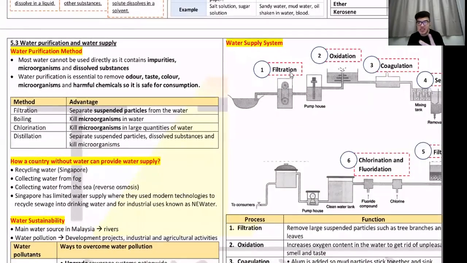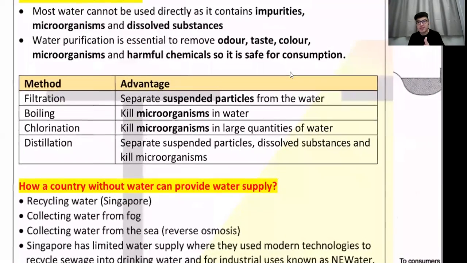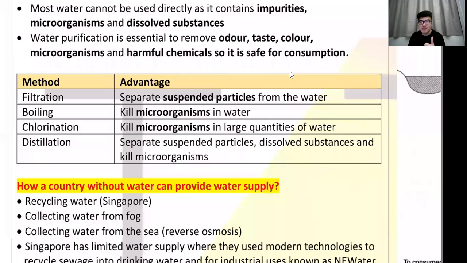Water has two things inside, which is living and non-living. The living one is microorganism, bacteria in your water. When you drink it, you will get upset stomach, and of course, you have sand, all the dead stuff like sand and whatnot. So how do you remove sand? The dead thing, you do filtration. Okay, penurasan, you filter your water. And then how do you remove the microorganism? There are two methods here. It's boiling or chlorination. Okay, you can boil your water or you can put chlorine inside.